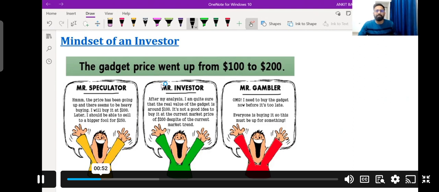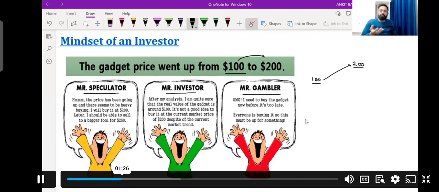So if I take an example of Gadget, right? There is a stock, and the name of that stock is Gadget. The Gadget price went up from $100 to $200, right? There is an increase in the price of Gadget. Previously the price was $100 and now it is $200. Now what type of decision will the speculator take? Here the speculator will assume that there is an increase in price.